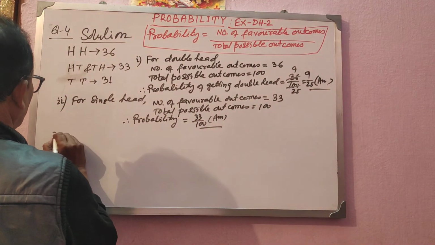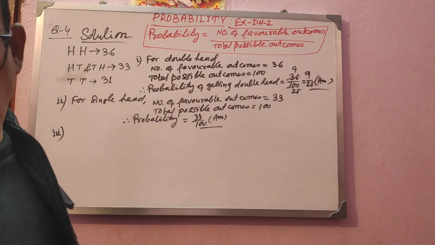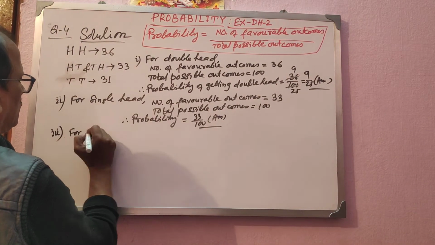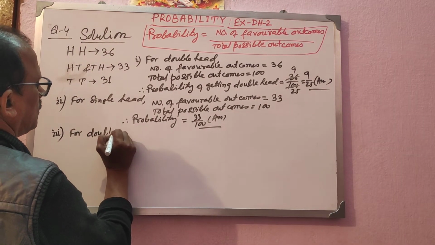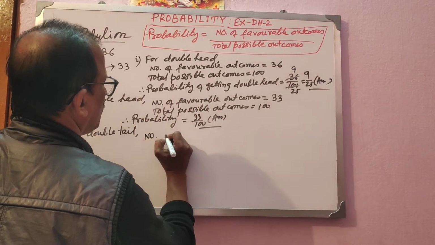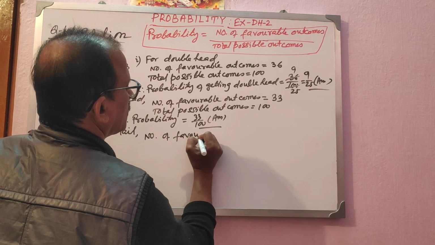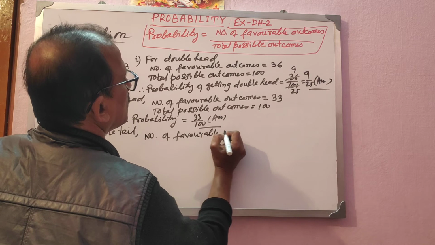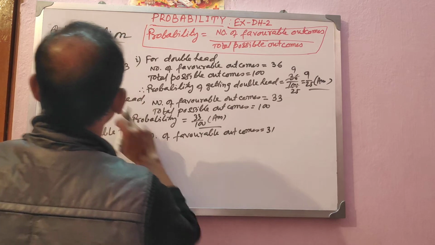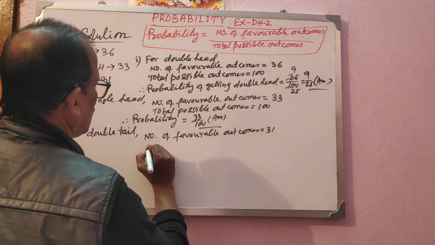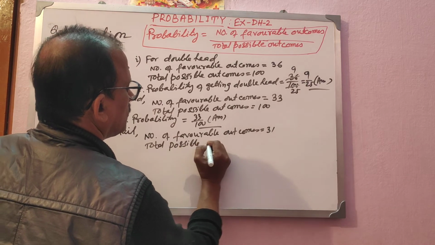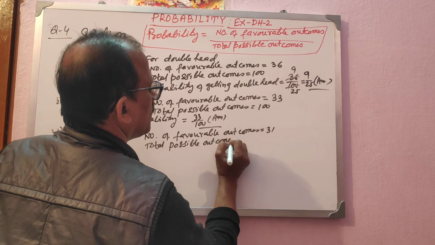Now the third question is asked. You have to find the probability of double tail. For double tail, the number of favorable outcomes is 31, given to you. The total possible outcomes is definitely 100.